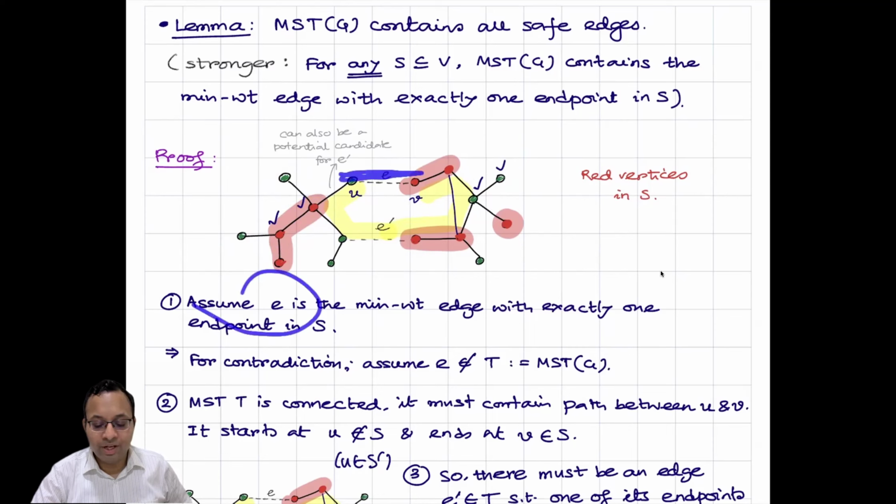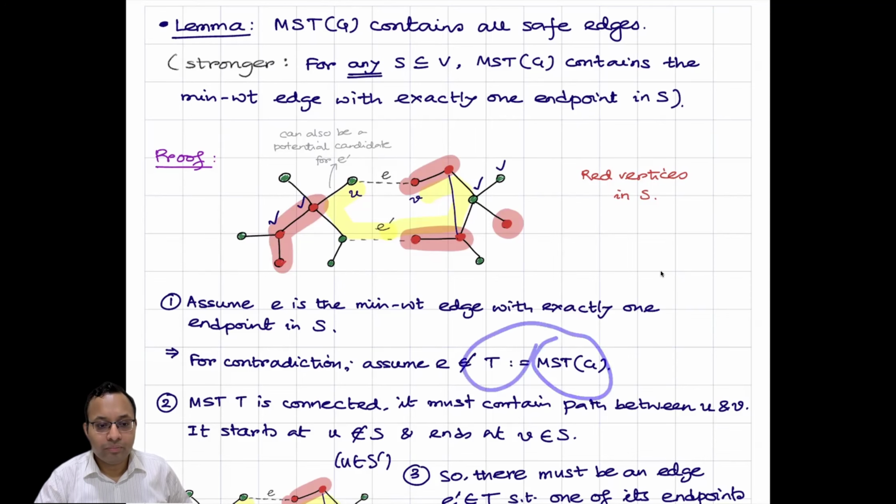So e is the minimum weight edge which has exactly one endpoint in S, and we want to show this is part of the MST. So for contradiction, we assume it is not part of the MST, and the MST we define to be T.